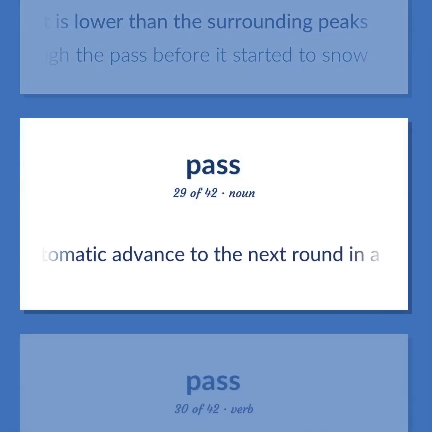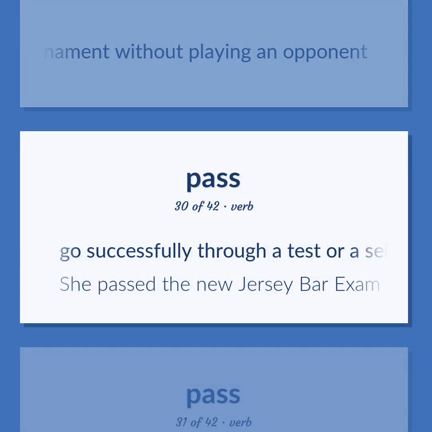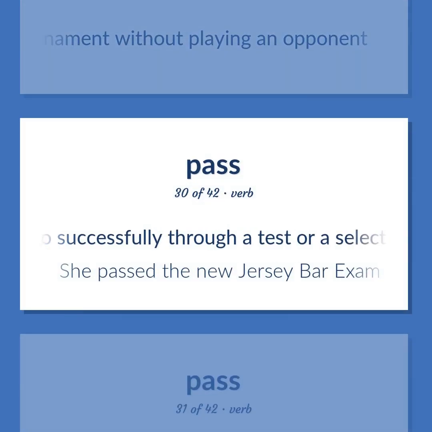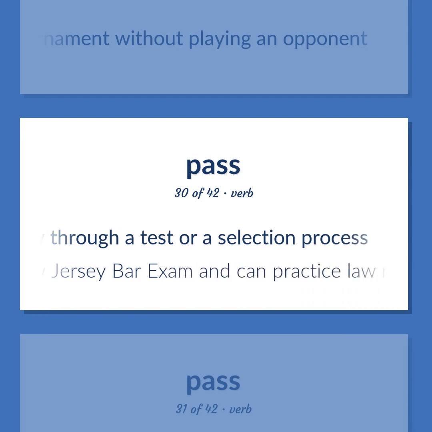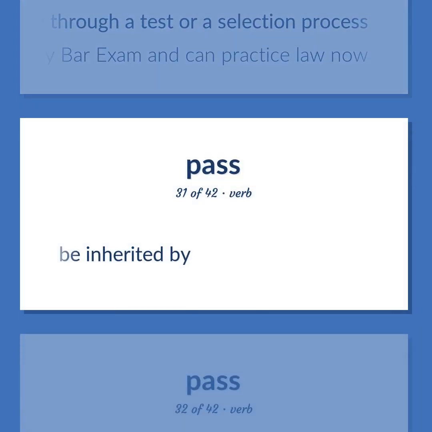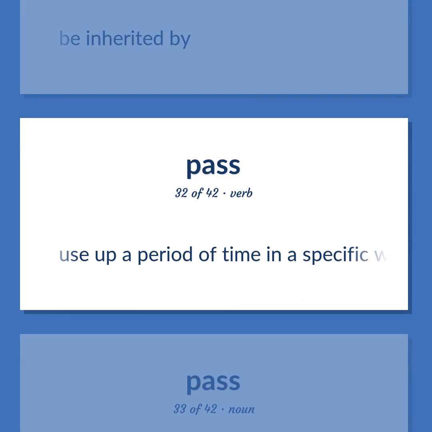An automatic advance to the next round in a tournament without playing an opponent. Go successfully through a test or a selection process. She passed the New Jersey bar exam and can practice law now. Be inherited by. Use up a period of time in a specific way.